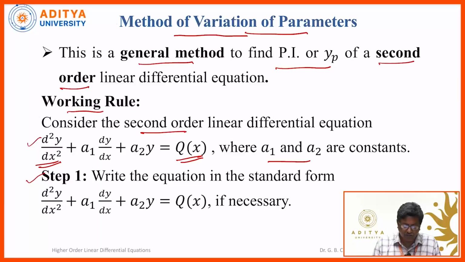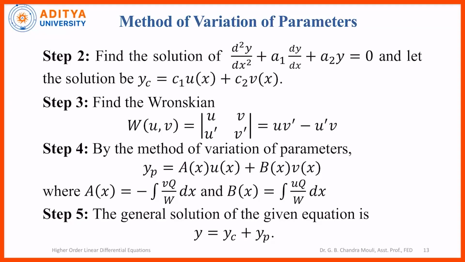Step 1. We have to see that the equation is in this standard form, d square y by dx square plus a1 dy by dx plus a2 y is equal to q of x. Step 2. We have to find the solution of d square y by dx square plus a1 dy by dx plus a2 y is equal to 0. Right hand side is equal to 0, which will give you the complementary function, yc as c1 into u of x plus c2 into v of x. So it is written in the form of c1 into u of x plus c2 into v of x. Now from this form, u of x and v of x functions are identified.